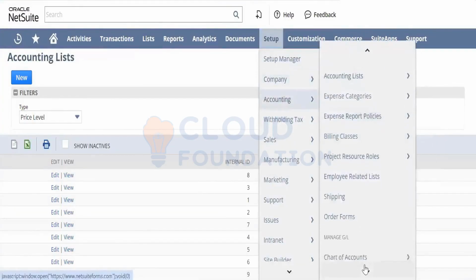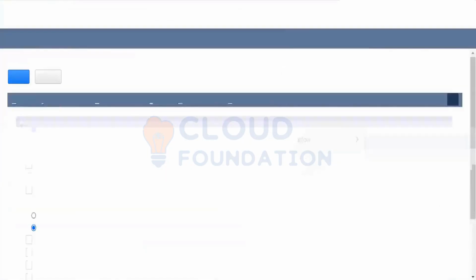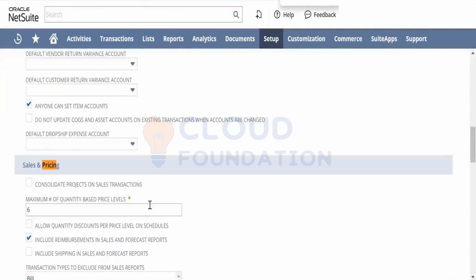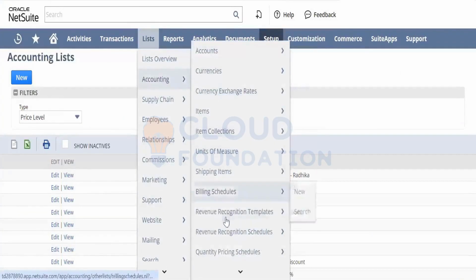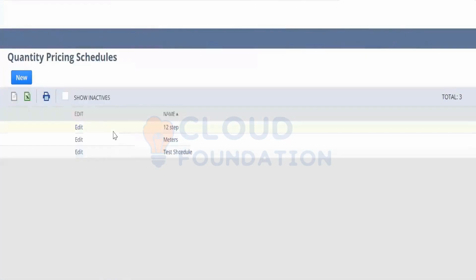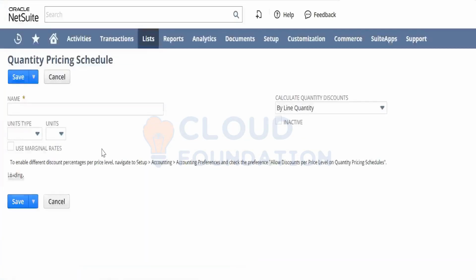Accounting, we'll go to the accounting preferences again. Item transactions. 6. We'll go to the lists, accounting, and then pricing, quantity pricing schedule again. Let's try to create a new one. I think it's because of that.